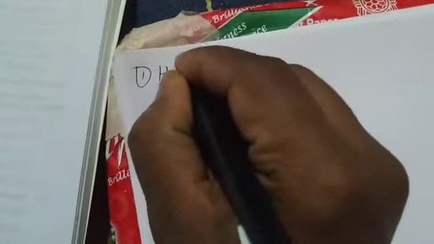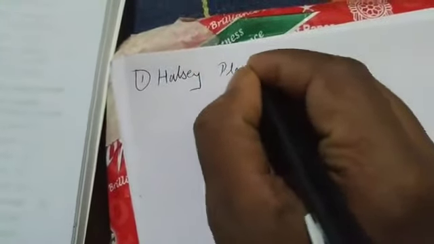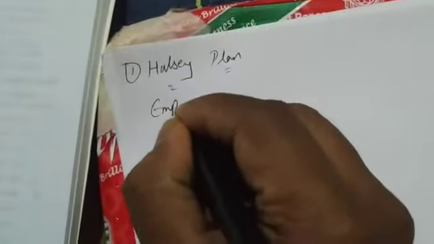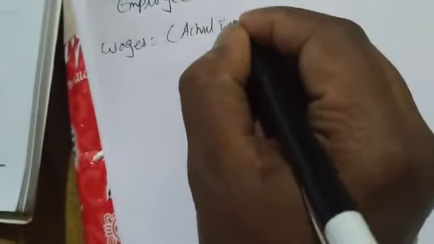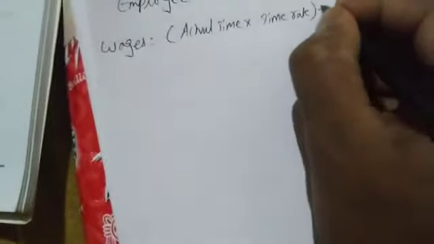So let me write the solution. First plan is what? We'll solve the problem according to Halsey plan. First is employee A. Okay, here is the formula. Wages under Halsey is, what is the formula? Actual time into time rate plus bonus. This is the formula.